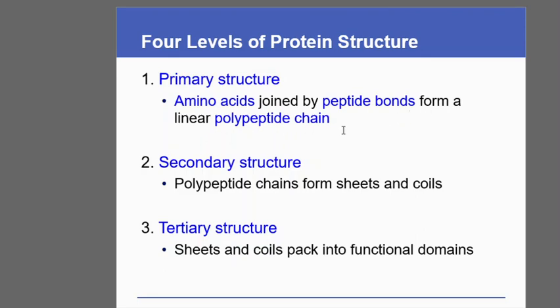But this chain will not remain in a linear or straight form. It gets readily converted into secondary structures. Proteins acquire higher order structures, that is secondary structure, tertiary structure, and in the case of multimeric proteins, the quaternary structure.